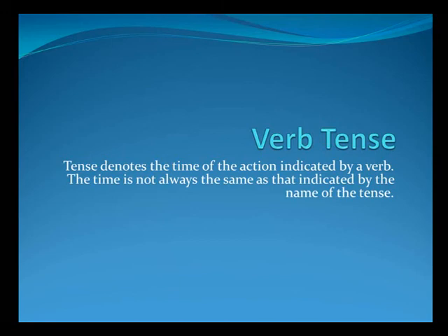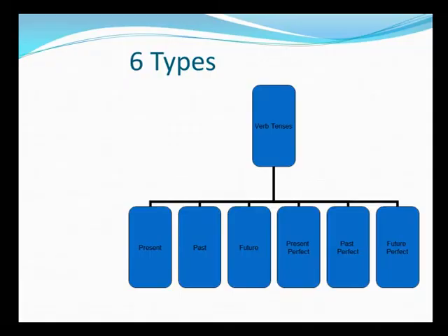Now, let us revise whatever we've learned so far. Verb or tense. Tense denotes the time of the action indicated by a verb. The time is not always the same as indicated by the name of the tense. What does that mean? So here primarily we'll be discussing the 3 types, which are present, past and future. Under present, past and future, we have taken one more category for each one of them, which is present perfect, past perfect and future perfect. There are certain other types also, as we know, so we'll keep taking them. But from the perspective of your examinations, the perfect tense is very important, so we'll have a detailed discussion around that.